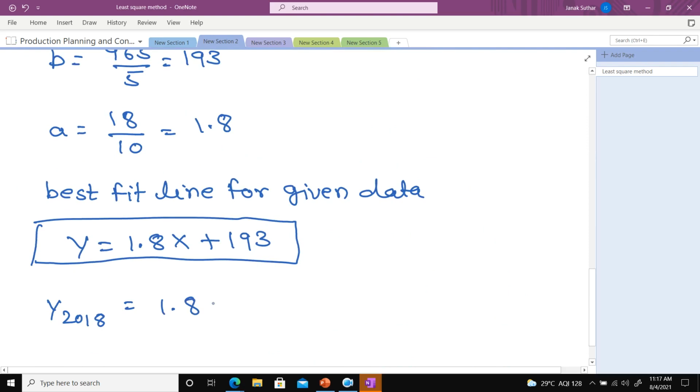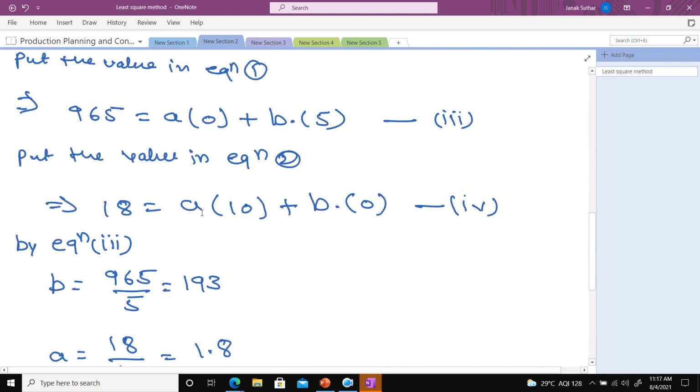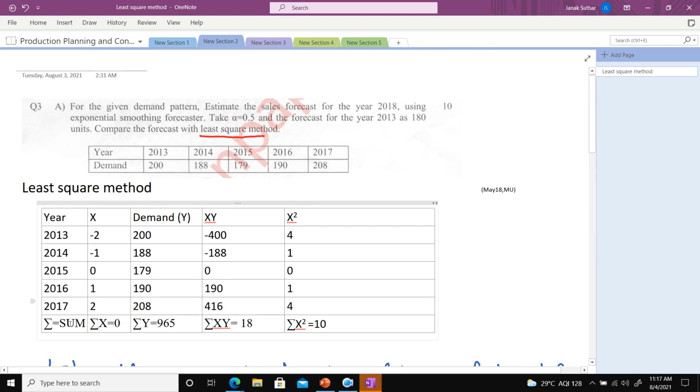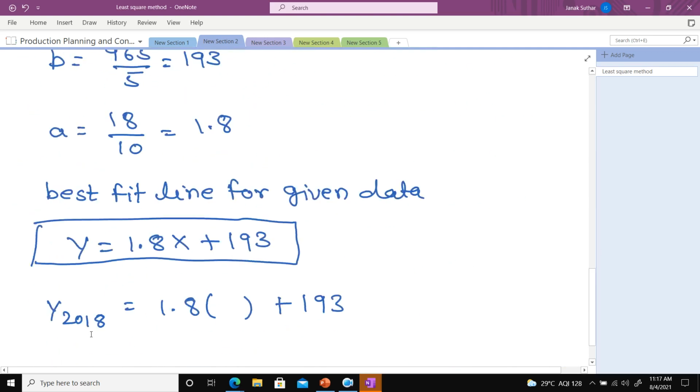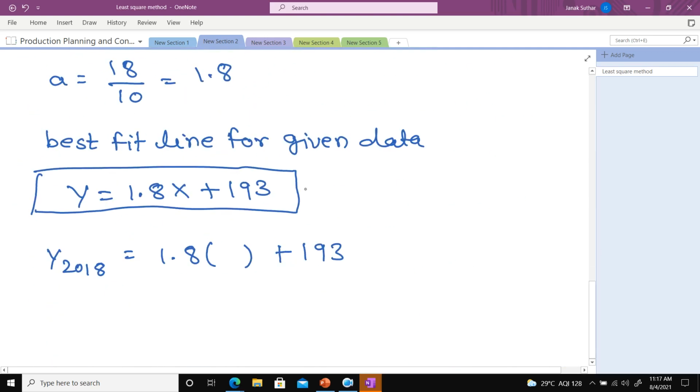Means y is equal to 1.8, and here I put 2018. What is the value of x in that condition, class? 3. Very good. Here for 2016 it is 1, 2017 it is 2 and 2018 it is 3. So I just put 3 here.